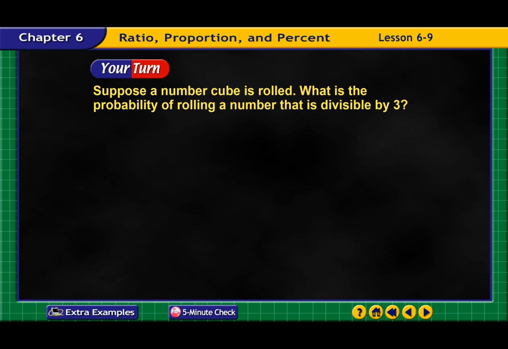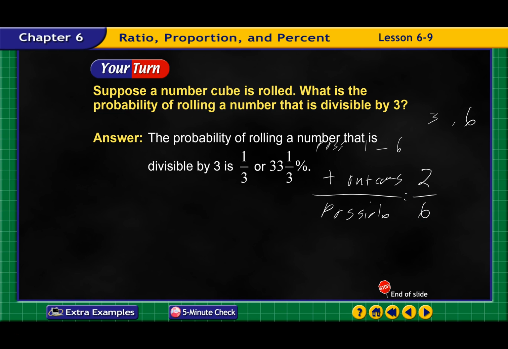All right, suppose a numbered cube is rolled. What is the probability of rolling a number that is divisible by 3? I have 1 through 6 as my possible outcomes. How many are divisible by 3? Well, 3 is divisible by 3, and 6 is divisible by 3. That gives me 2 positive outcomes over 6 possible, which gives me 1/3, or 33 1/3%.